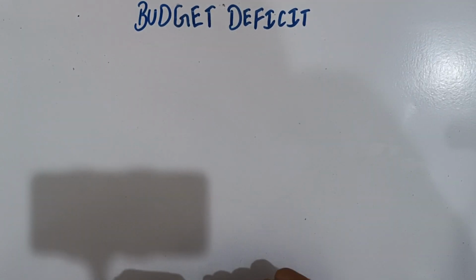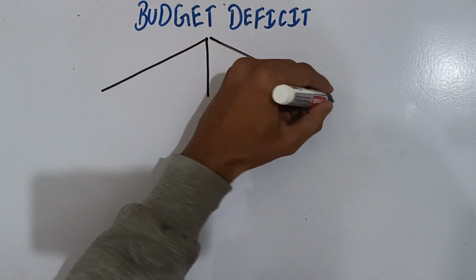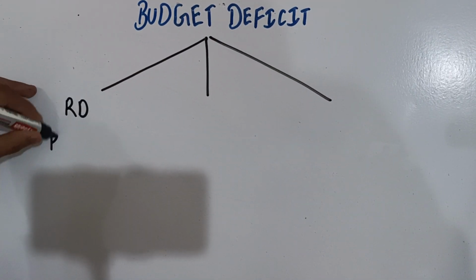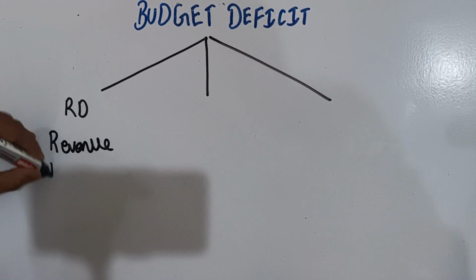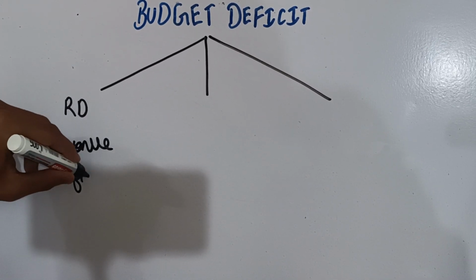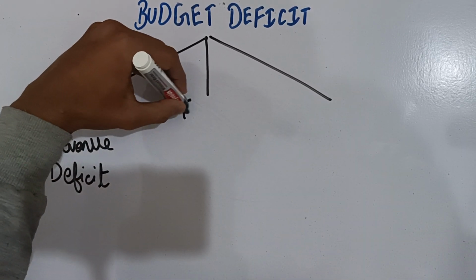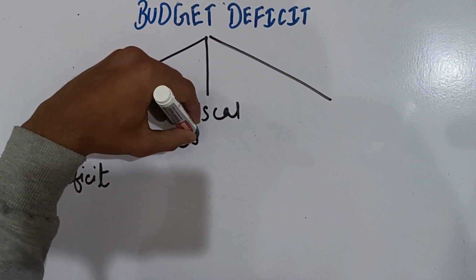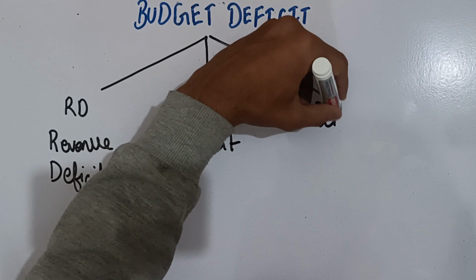Budget deficit is of three types. First one is the RD, which is known as revenue deficit. Second is fiscal deficit. And the third one is primary deficit.